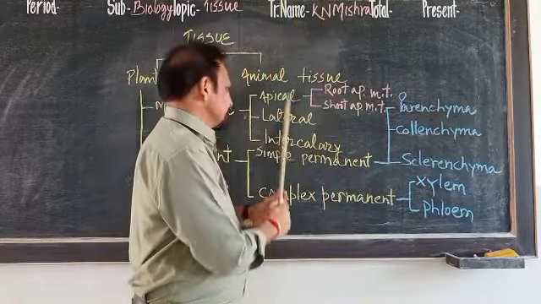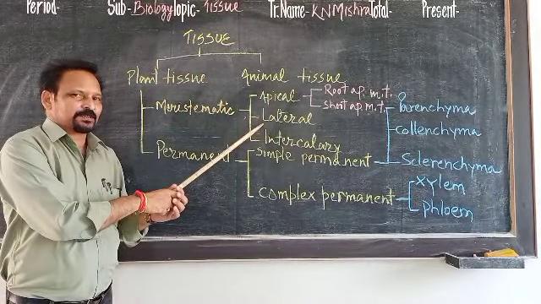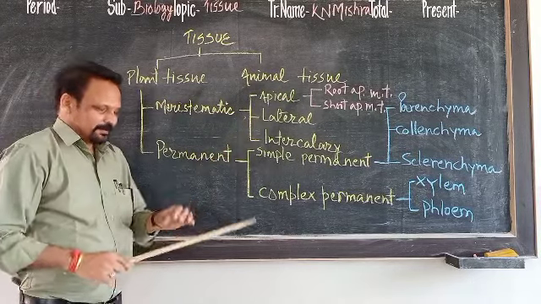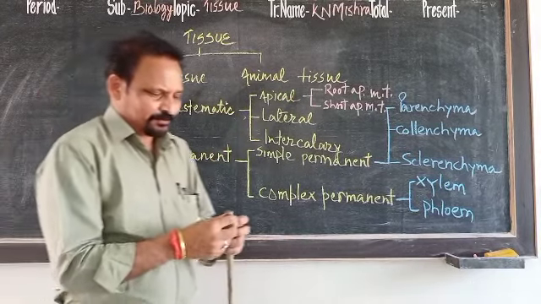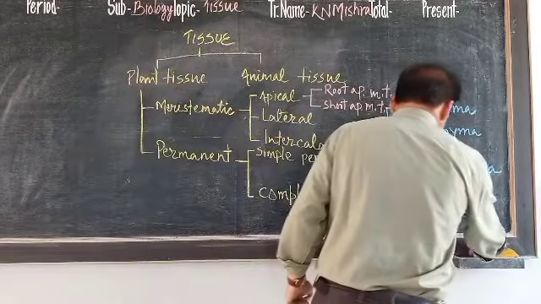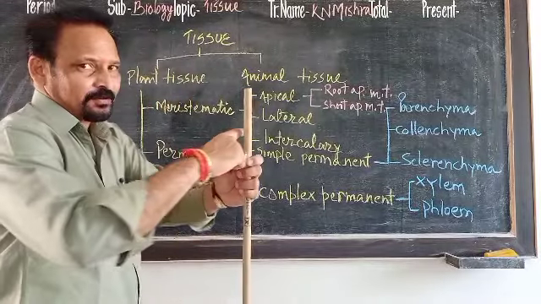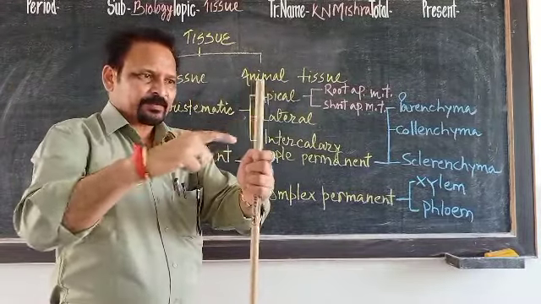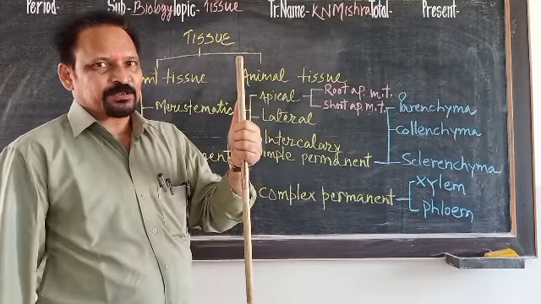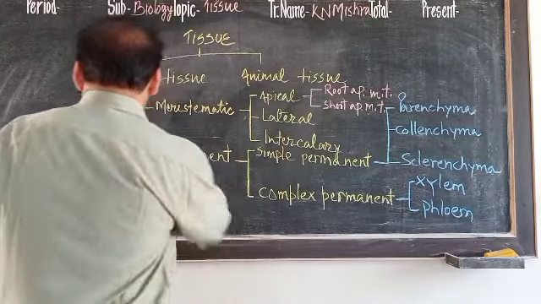Now come to the second type of meristematic tissue, which is written in the book, lateral meristematic tissue. This lateral meristematic tissue is present... Let me draw here, you will understand. If we cut a section of this wooden piece, then what happens?